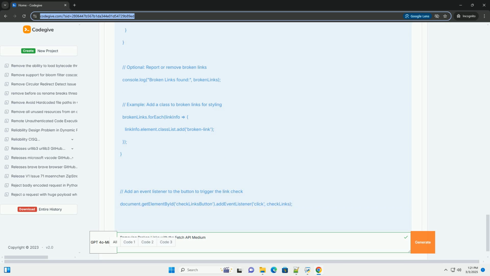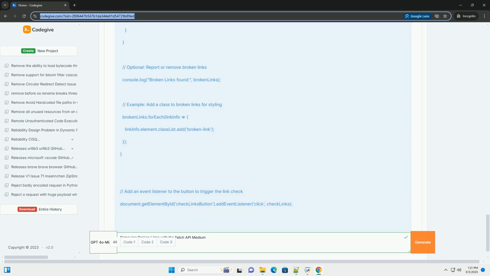8. Reporting/removal, example. The code demonstrates how to log the broken links to the console using console.log, broken links found, brokenLinks. Add a CSS class, broken-link, to the broken links, allowing you to style them, for example make them red with a strikethrough. 9. Event listener. A button with the ID checkLinksButton is created. When it's clicked it will trigger the checkLinks function. Important considerations and enhancements. CORS, cross-origin resource sharing. The problem: if you're checking links that point to domains different from your website's domain, you'll likely run into CORS issues.